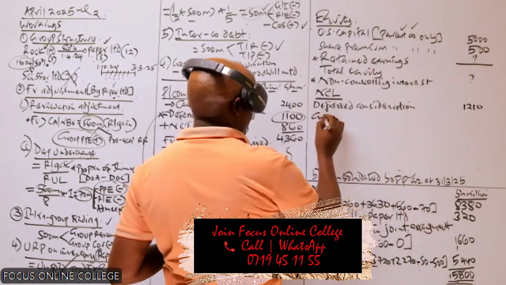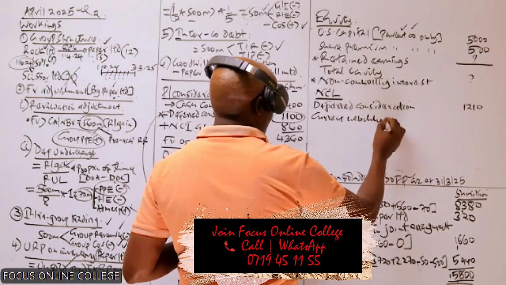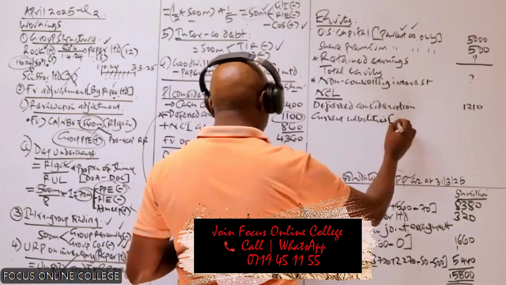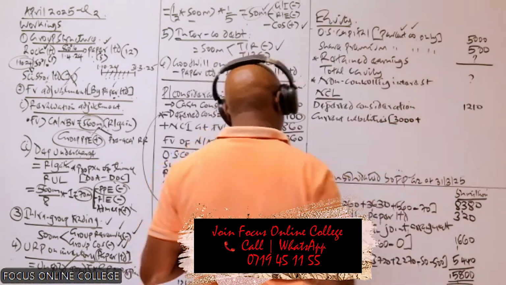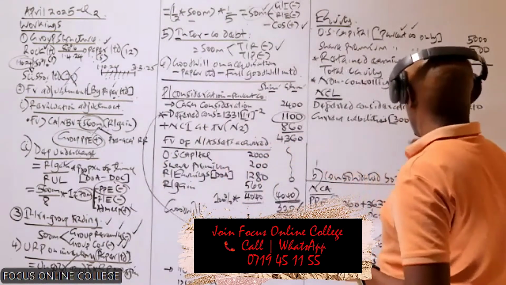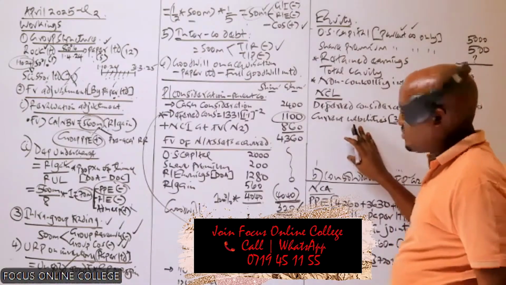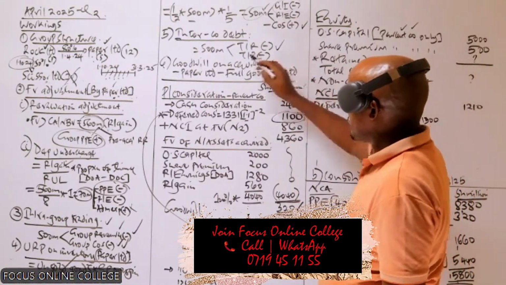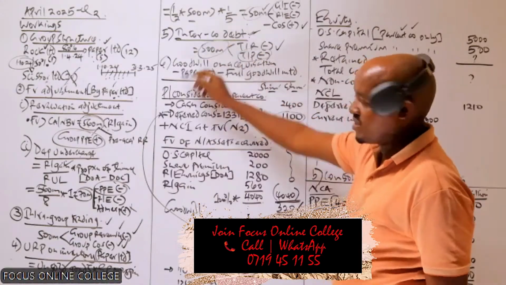And then finally, we have the current liabilities. Current liabilities, we take those of the parent, 3,000, plus 19, those of the subsidiary. And then you have to record that these include payables. We have the amount of intercompany debt, which should be adjusted from the payables, this one, 500.